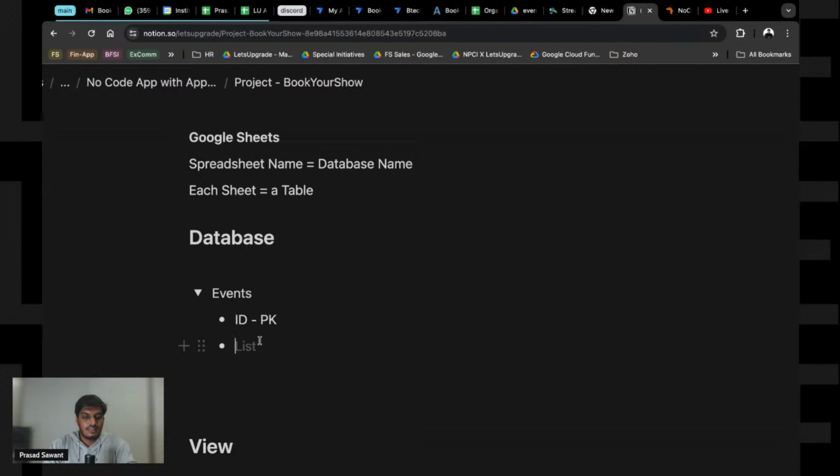And then we have the event name. What all things did you say? Description. I saw a few things: seating, vacant, place, price, description about the event.